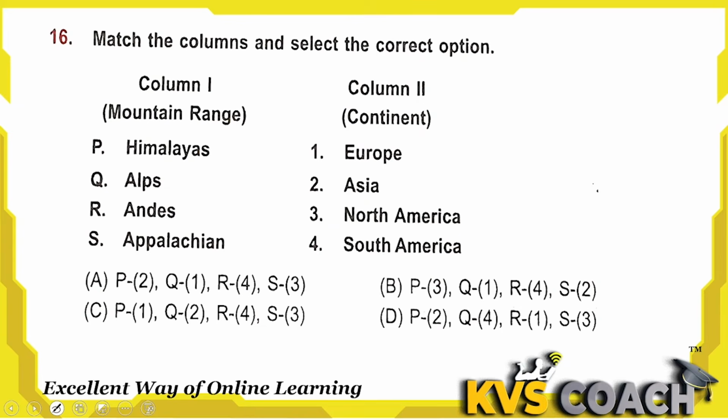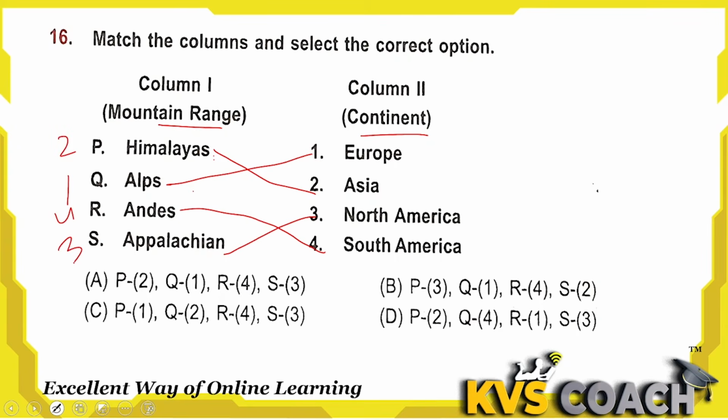Next is match the column and select the correct option. First column is the mountain range and second is continent. The mountain ranges are Himalayas, Alps, Andes and Appalachian, and we have to connect them with the continents. So Himalaya is in Asia, Alps is in Europe, Andes is in South America, and Appalachian is in North America. So P2 Q1 R4 S3, that is 2143. A is the right answer here.